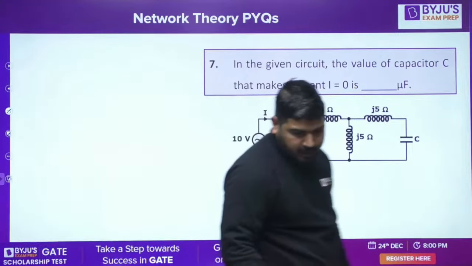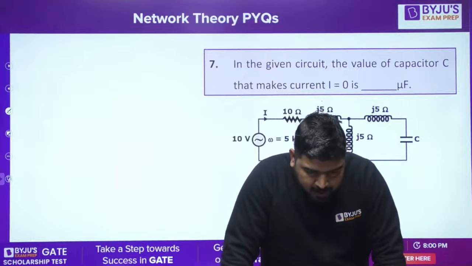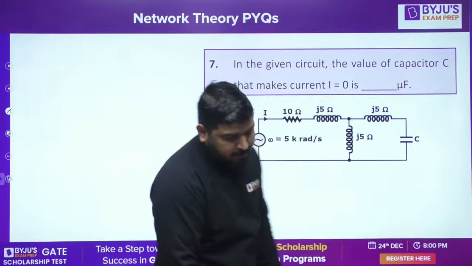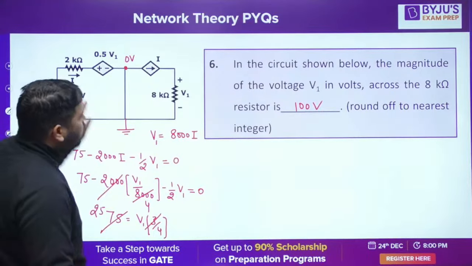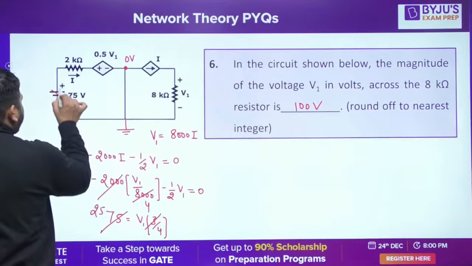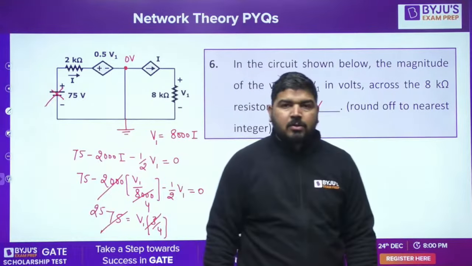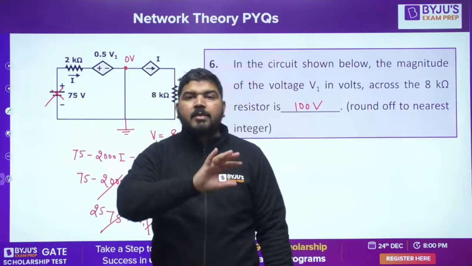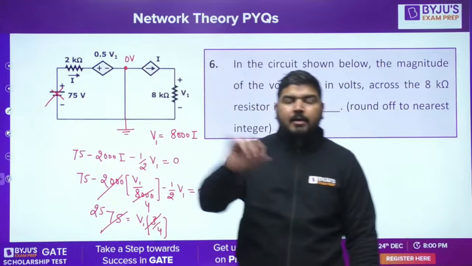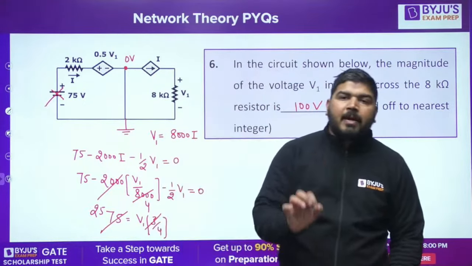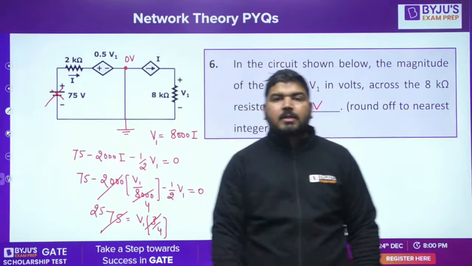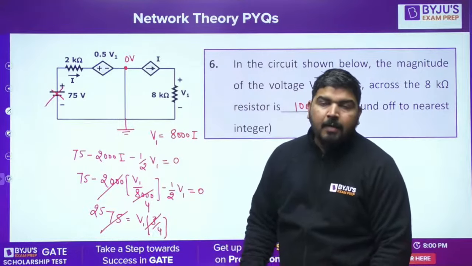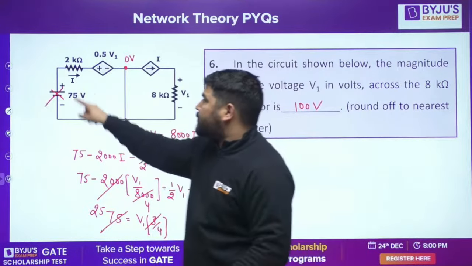The next question is on your screen. If there is no independent source on the right side, can full load flow? Okay, Madhu is saying, let's say this independent source is absent. If there is no independent source in the circuit, then you can say that the current in the entire circuit will be 0 everywhere. There will be no current anywhere. In every branch the current will be 0. If the current is 0, then the voltage at each point will be the same.